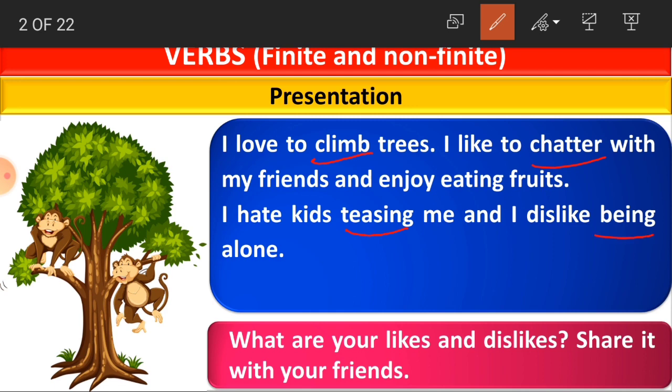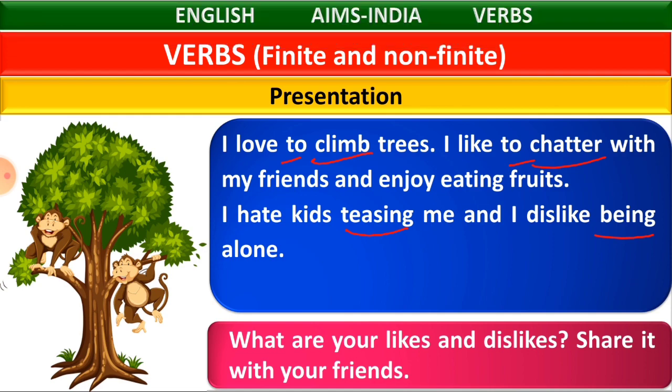These are the verbs. And in front of the verbs, some other words are added, like to here. And again, ing in teasing, being. So why we are adding these and when we have to add them to our verbs, we are going to learn. Clear children? Yes.